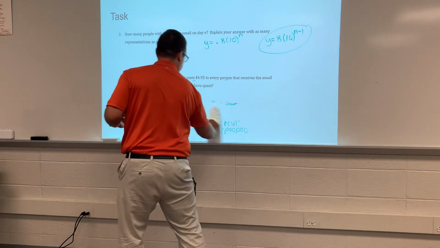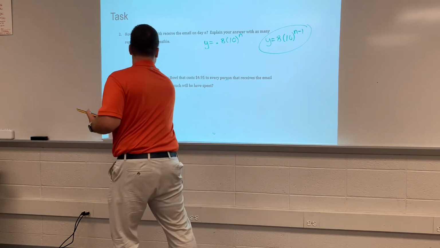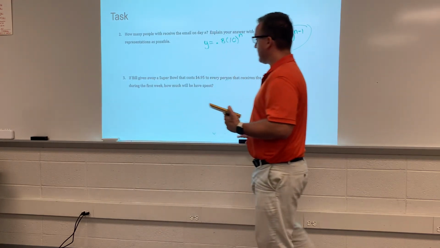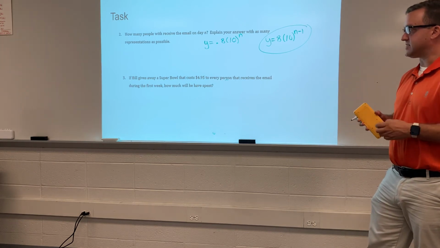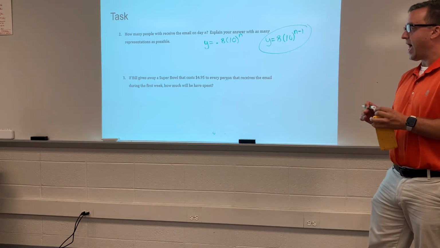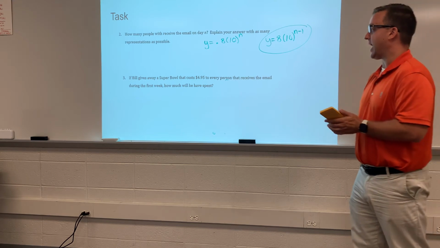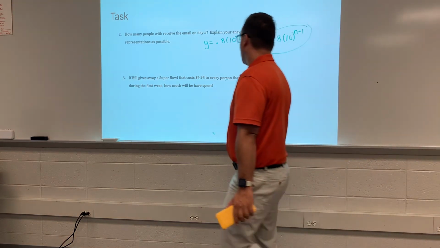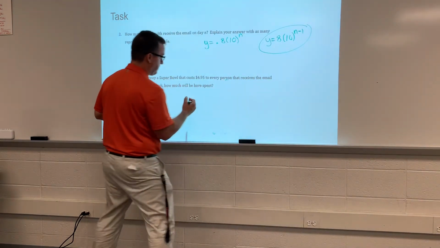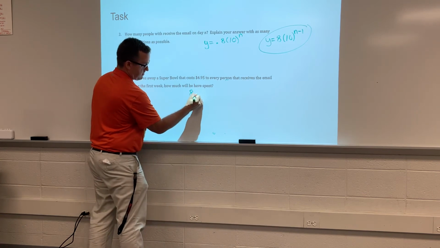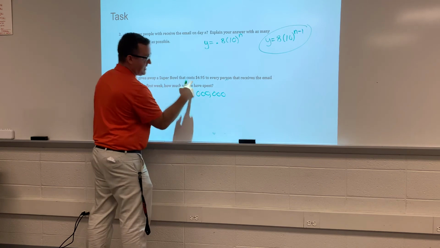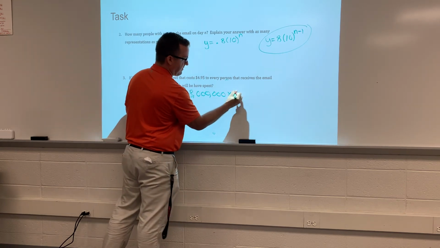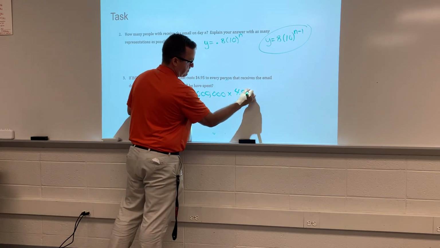Now, for our last problem, it says, if Bill gives away a Super Bowl that costs $4.95 to each person that receives the email during the first week, how much will he have spent? So we have 8 million people, each getting a $4.95 coupon.